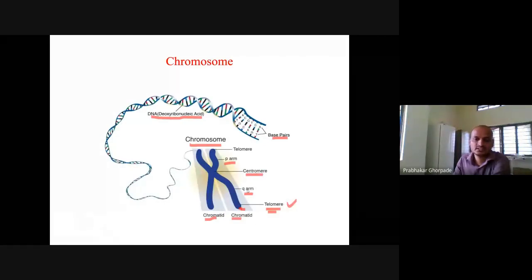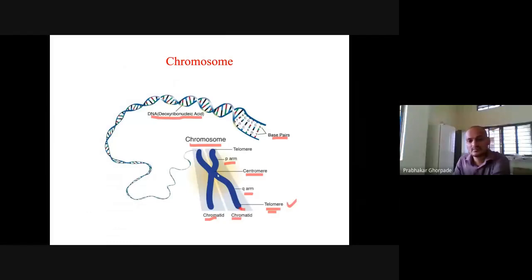So it needs a telomere. In the previous animation you saw, the centromere is important for separating two chromosomes. So that is a centromere, and at the end there is a telomere. If this is a chromosome, this is a telomere and this is a telomere. This telomere is important. Whenever we see DNA replication, we will be seeing this telomere.